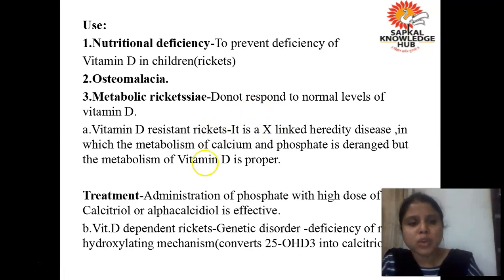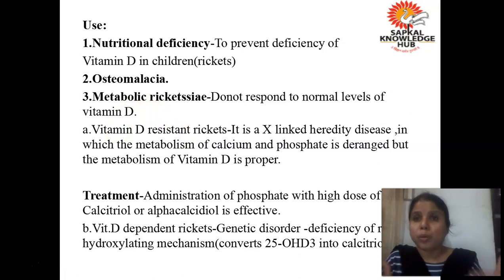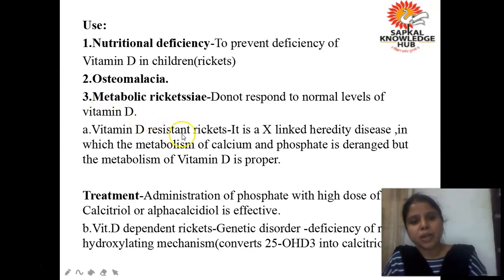Understood all of you? That is why what do we call it? Vitamin D resistant rickets. That means the activity of vitamin D is normal, metabolism is normal, where is the problem? There is a problem in metabolism of calcium and phosphate. Okay, and it is a genetic disorder. So that is why it is called vitamin D resistant rickets. It is not occurring due to deficiency of vitamin D. Are you getting? That is why it is called vitamin D resistant rickets. Treatment: administration of phosphate with high doses of calcitriol is effective.